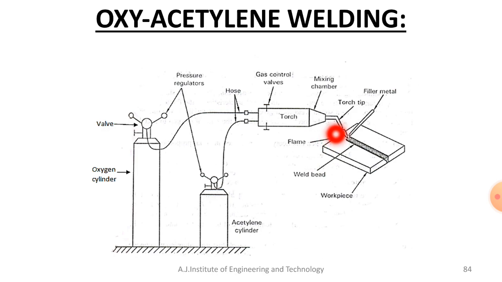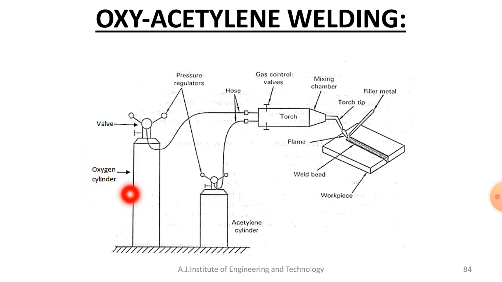In order to join two workpieces together, we use filler metal with the help of the flame. The filler metal is usually made of the same material as the base metal or parent metal. So you can see here the weld bead. This is about the construction of oxyacetylene welding.